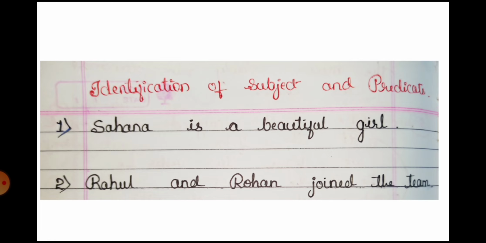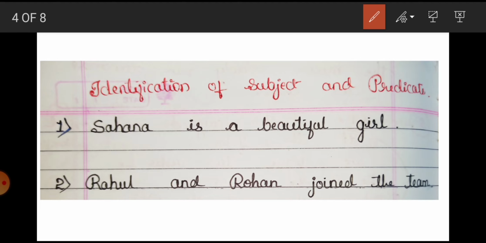Whenever a name or a word answers the question who, it is always the subject. Let's talk about the form of the word. Sahna is a name. That's why it is a noun. So you can see the subject is always a noun or pronoun.